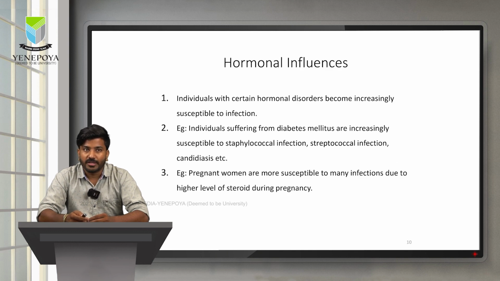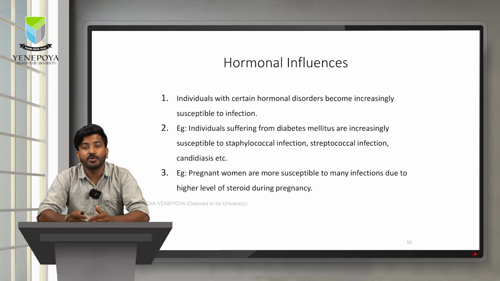Hormonal influence, I have taken the example of diabetes mellitus. Now diabetes mellitus is nothing but hypoglycemic and hyperglycemic conditions. Hyperglycemic condition is considered as diabetes mellitus, where some organisms like staphylococcal infection and streptococcal infection are more easily acquired by individuals who have these hormonal disorders.